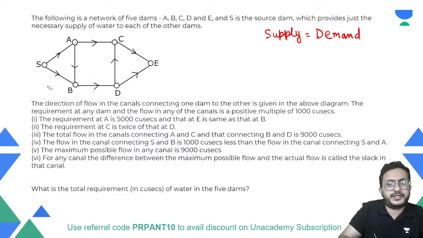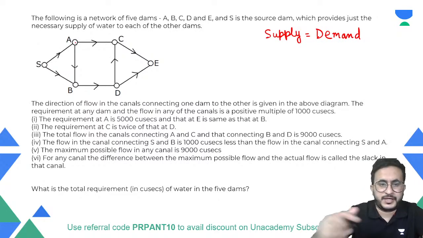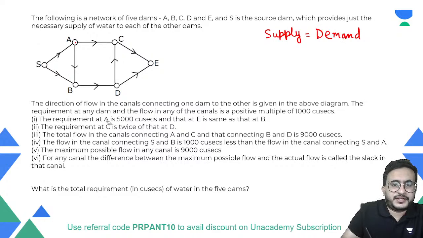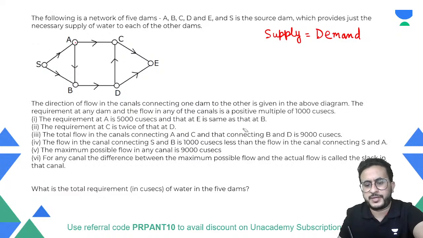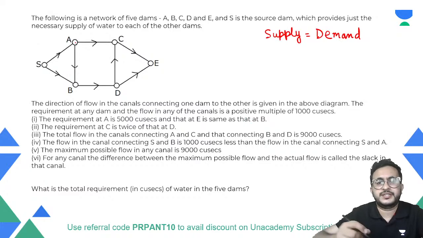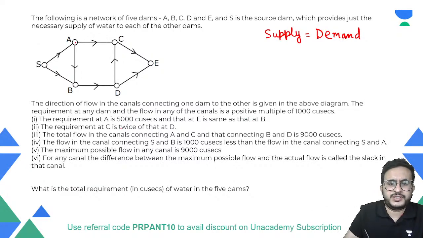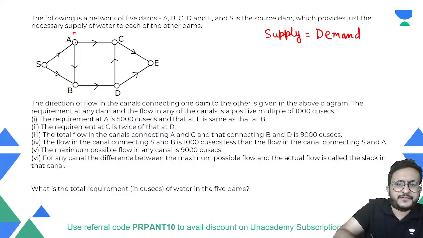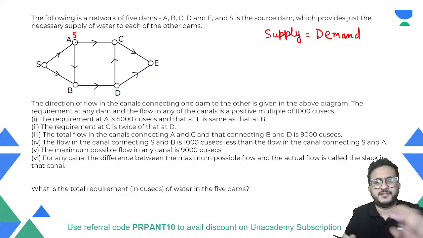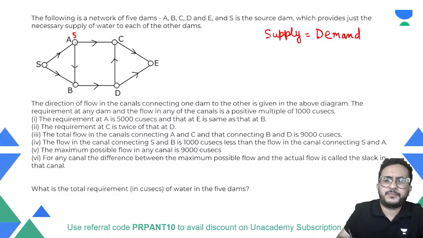Let us fill the direct information and then try to solve. One piece of information is that the requirement at A is 5000 cubics and that at E is the same as that at B. One thing which I always tell students is you should avoid zeros. Here 5000 is given, so we will write 5, because all are multiples of 1000.